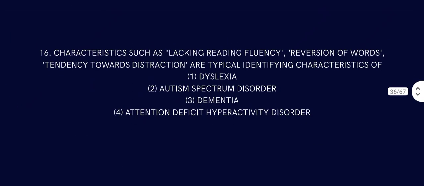Alright. Question number 16. Characteristics such as lacking reading fluency, reversion of words, and tendency towards distraction are typical identifying characteristics of dyslexia. Of course, the answer is dyslexia.